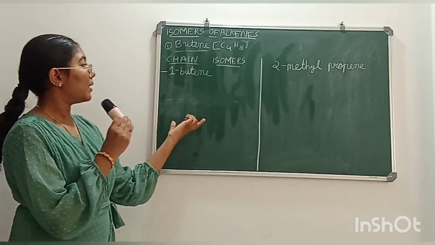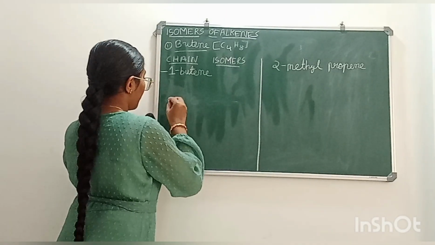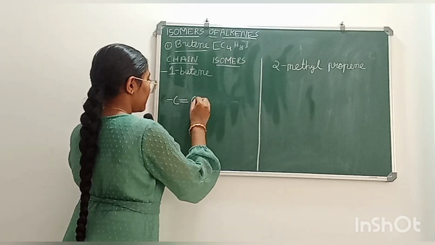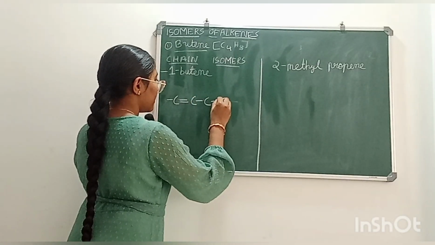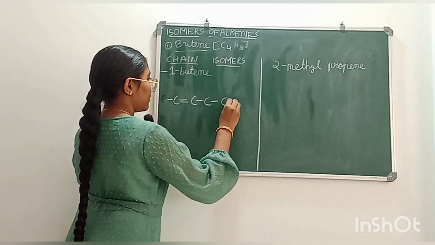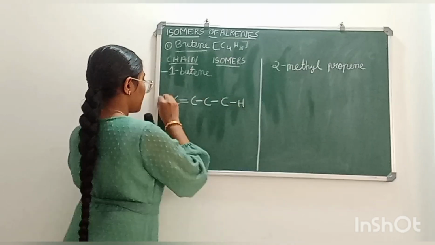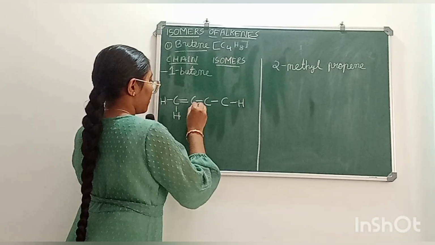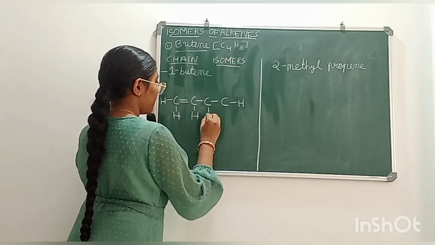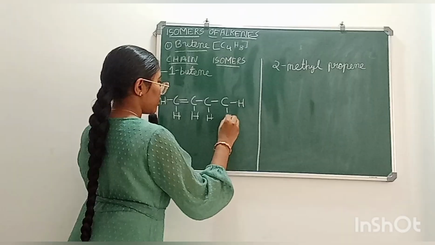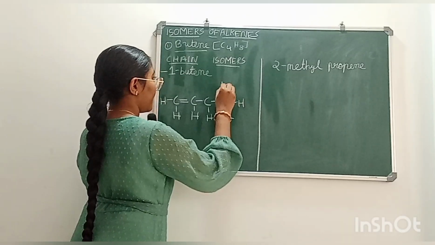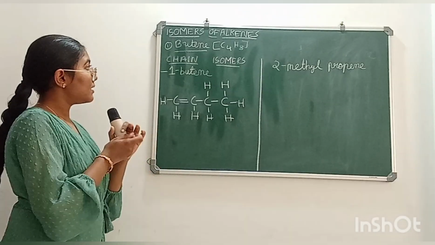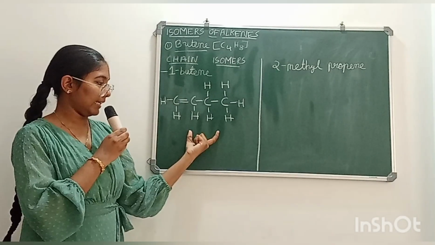Let's draw 1-butene first. This is 1-butene.